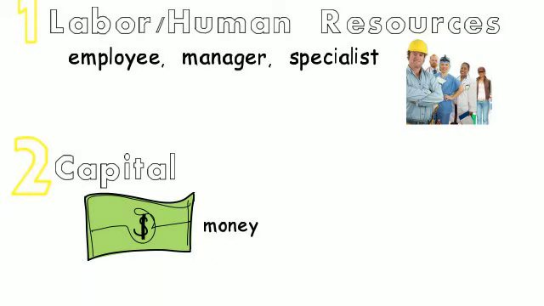Meaning that once we have human beings, we need money to buy stuff, money to actually promote, money to use marketing, money to pay our employees, managers, and specialists. Tons of reasons why we need money. Without money, we can't produce. Simple as that. Without human beings, nobody's going to do the work. We can't produce. So these are the two factors.